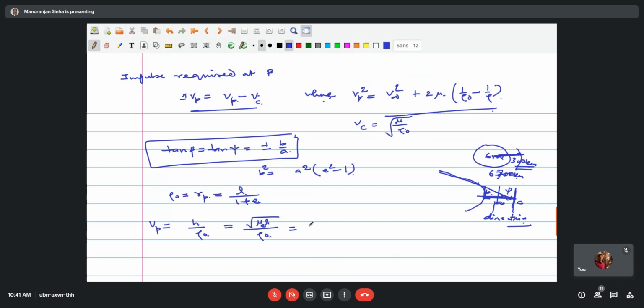This is the mu r. Rho 0 from this place, this is L divided by 1 plus E. This is mu E divided by L under root and 1 plus.